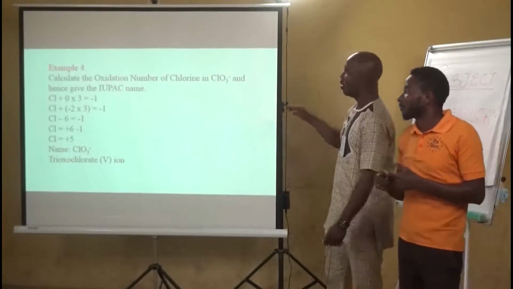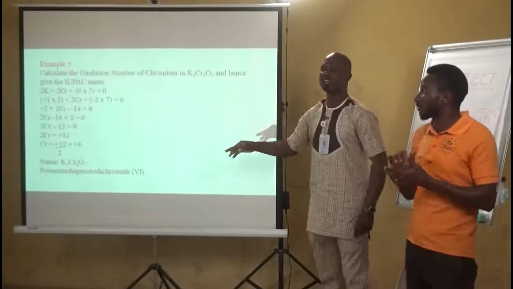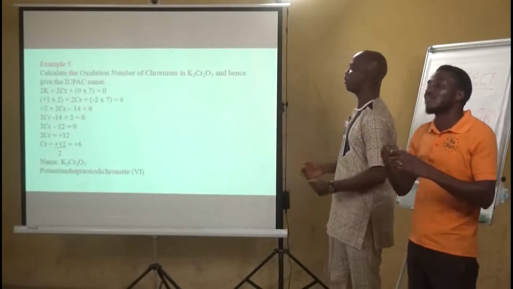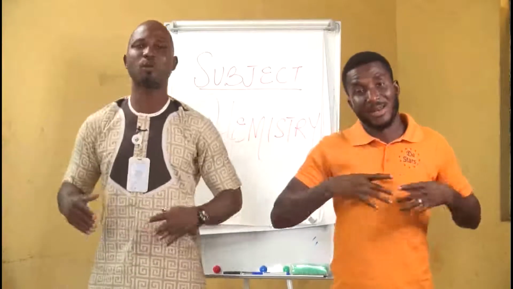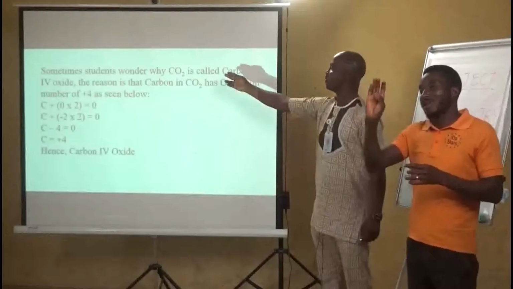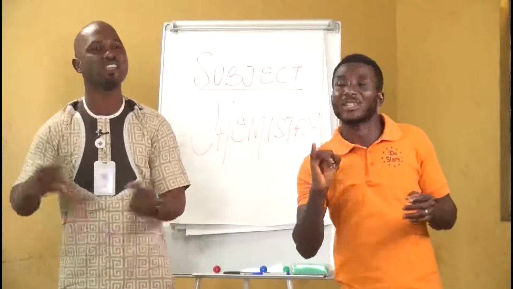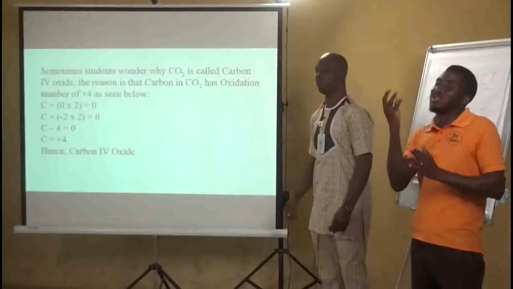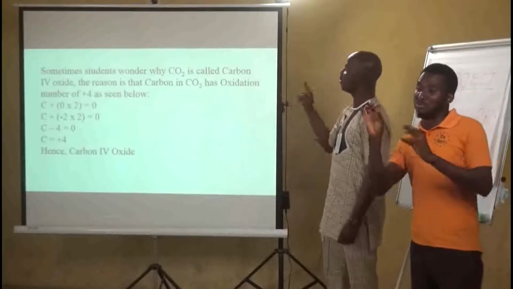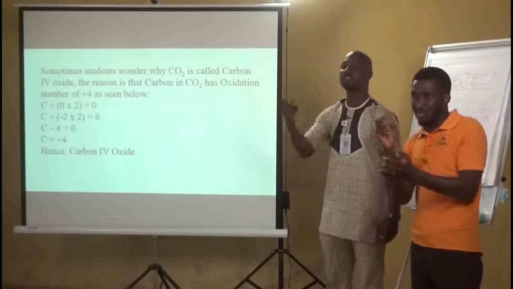Oftentimes, our students hear the name of a compound like carbon 4 oxide. Now, they see, where is the 4 coming from? This formula is CO2. Where is the 4? Why is it called carbon 4 oxide? And there is no 4 in the formula. Now, the 4 there is the oxidation number of carbon.